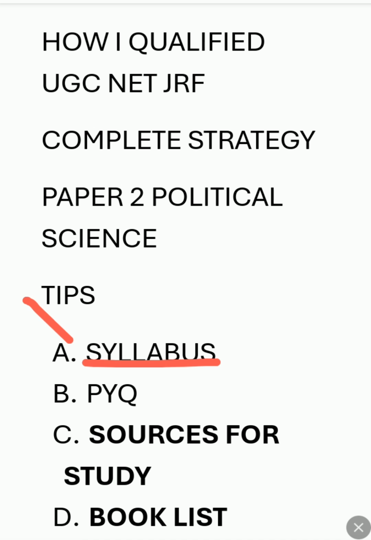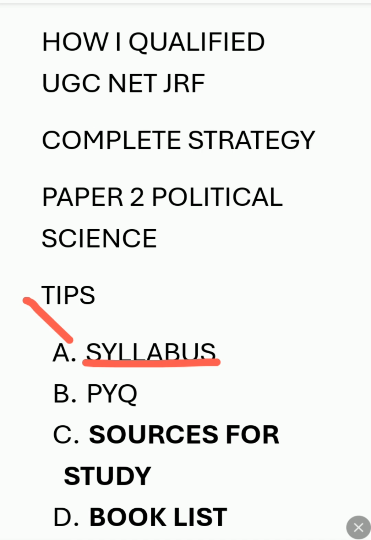For that, you just do one thing: read the syllabus every day for 5 minutes. Every day for only 5 minutes, just go through the syllabus. Once you do this for at least 20 or 25 days continuously, you will get familiar with the syllabus. You will understand the nature of the syllabus.